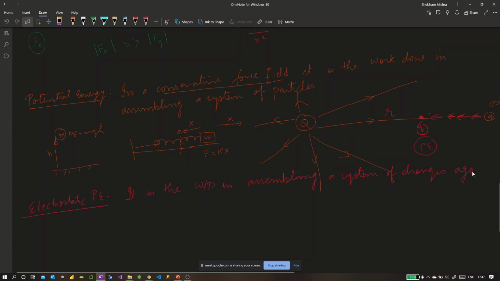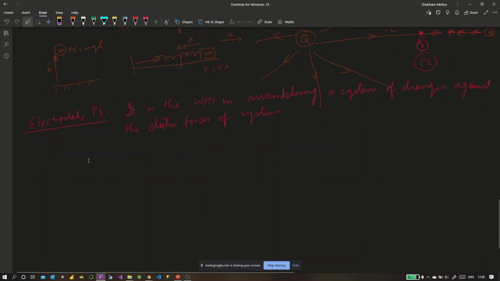against the electric forces of the system. All right, so this is called electrostatic potential energy.